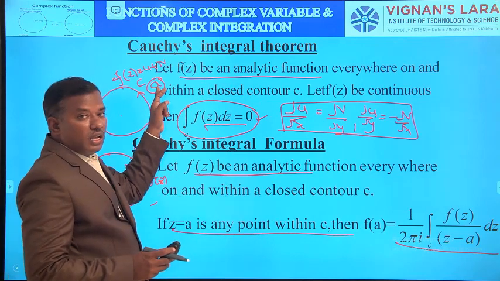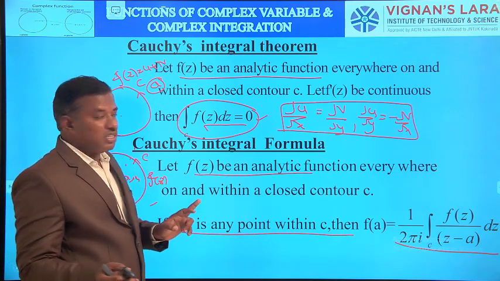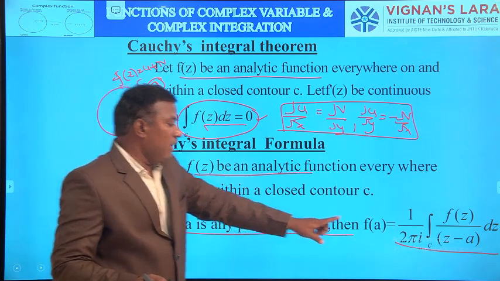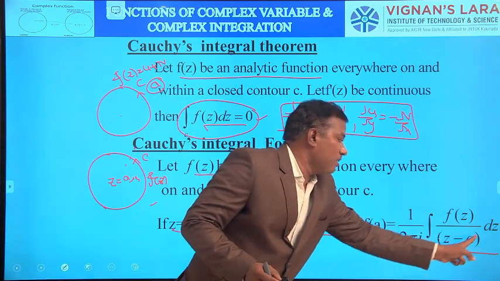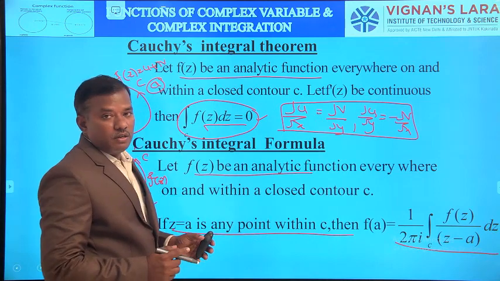In the theorem, z equal to a lies outside C. In the formula, z equal to a lies inside C. Outside C, the integration value equals 0. Here, the integral over C of f of z by z minus a dz equals 2 pi times f of a.